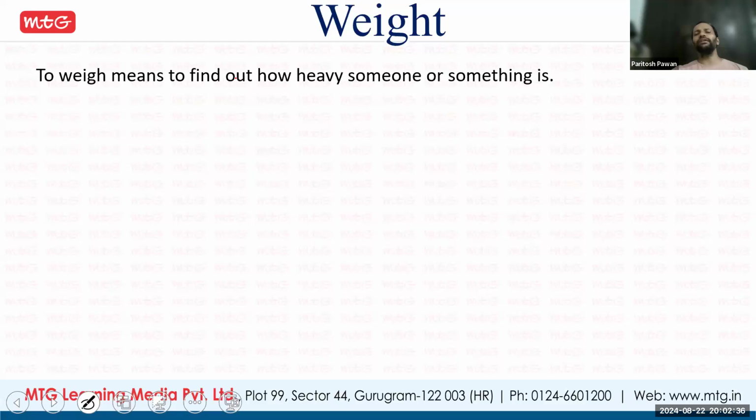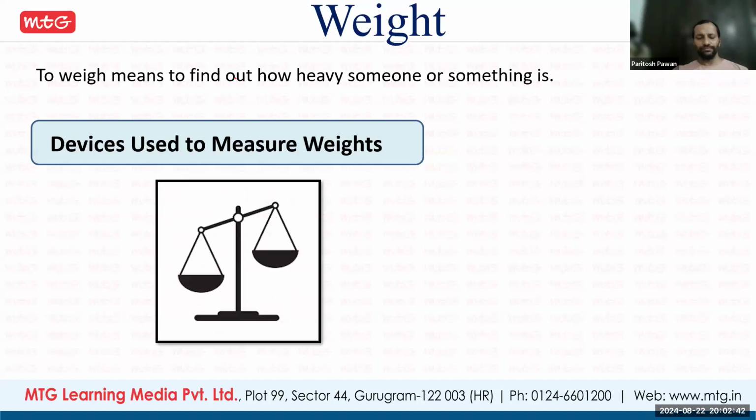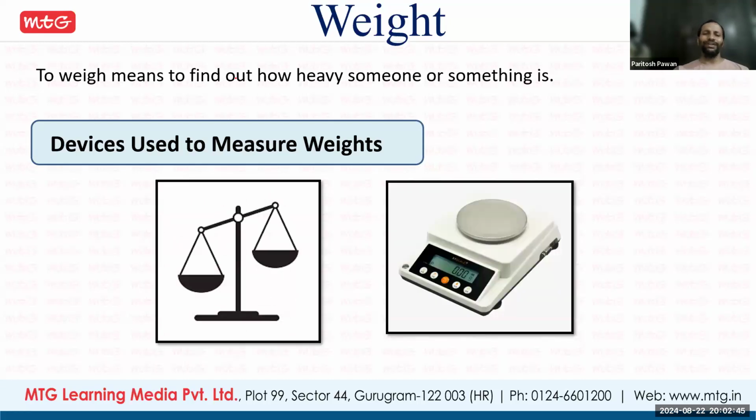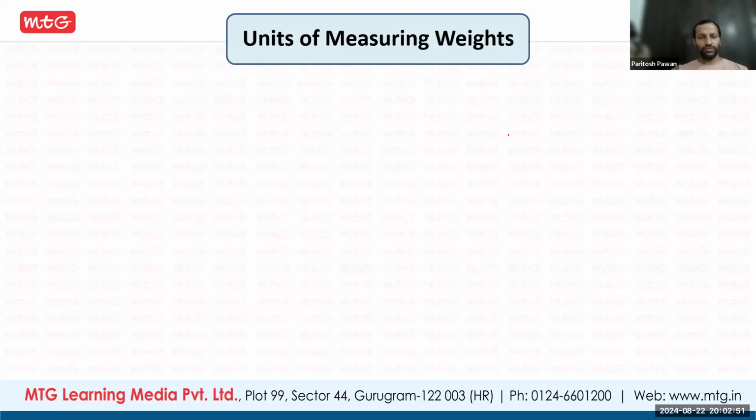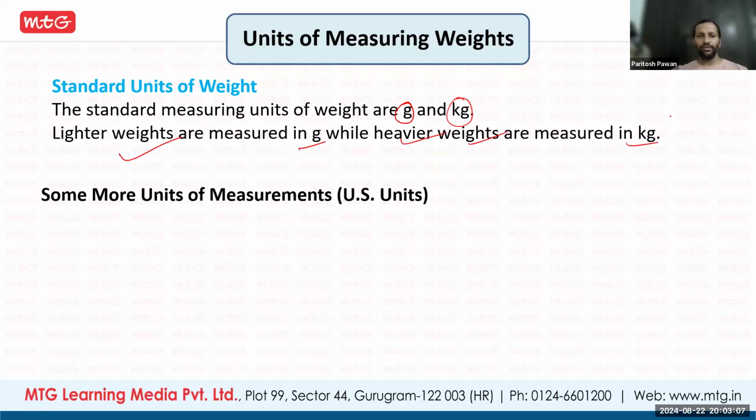So weight means finding how heavy something is. The device used for weight is the weighing scale, fine, an electronic weighing scale. The standard units of weight are gram and kilogram. Gram is the smaller one, kilogram is the larger one. Lighter weight is measured in gram, heavier weight is measured in kilogram.